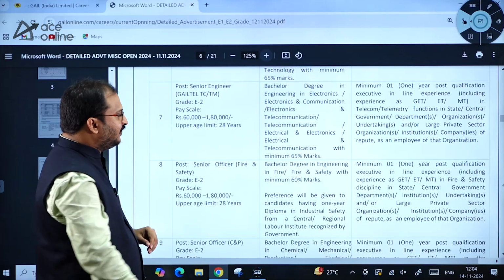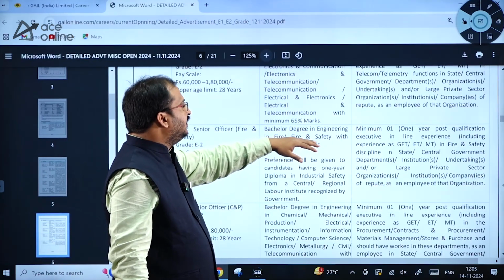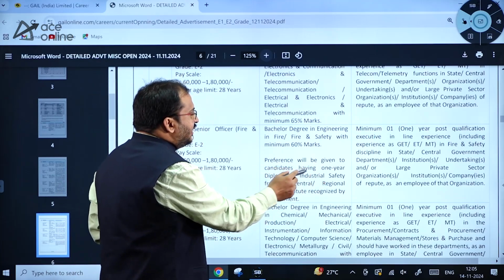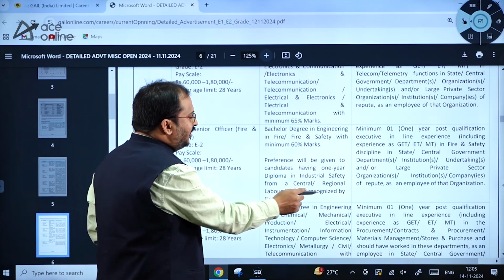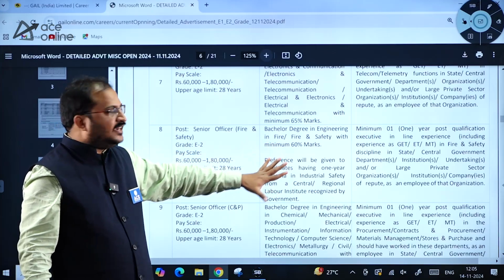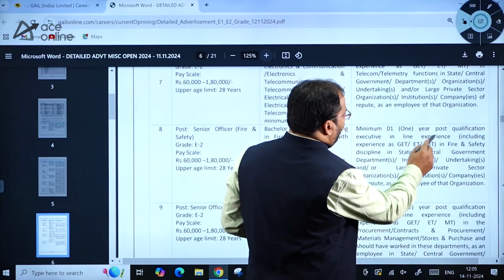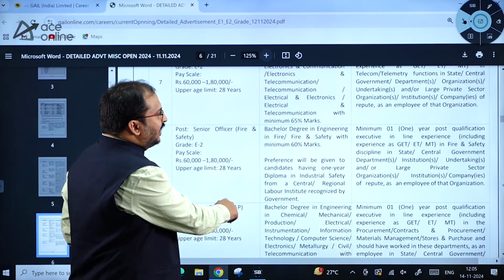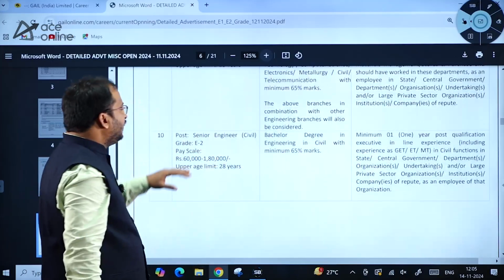Then coming to fire and safety. So, fire and safety, bachelor's degree in engineering in fire and safety with minimum 60% marks. Preference will be given to candidates having 1 year diploma in industrial safety from a central regional labor institute recognized by the government. Okay, so preference will be given to these candidates and the number of vacancies are more for this fire and safety. Minimum 1 year post qualification executive inline experience they are asking in the fire and safety discipline. Okay, then senior engineer grade civil